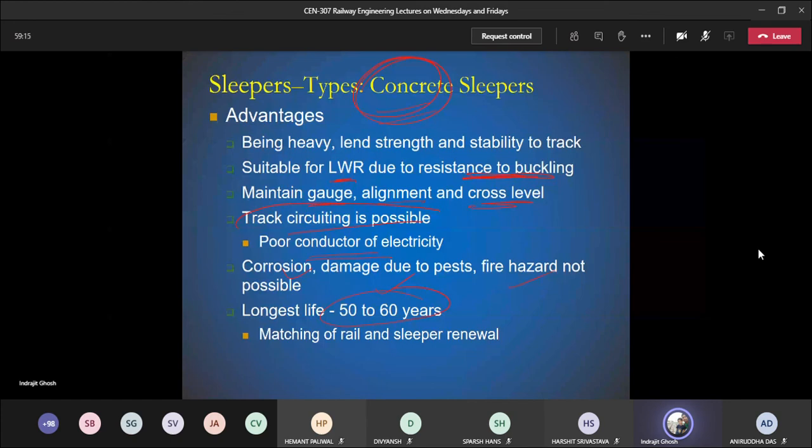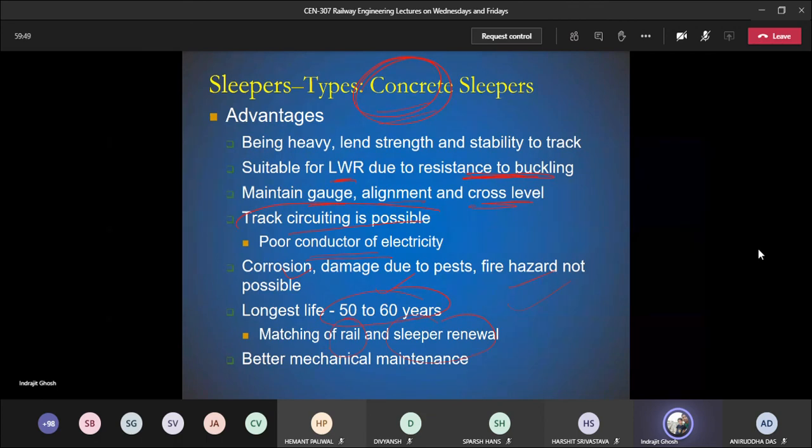So rails and slippers, if they are being renewed at the same time or maybe at a common multiple of time, then it is easy for the engineers or the people working at the site to do the renewal process. So it is good. It is 50 to 60 years, with better mechanical maintenance. So the machine can be used. Only manual labor may not be sufficient because those are heavy. People may not be able to carry them at the site.